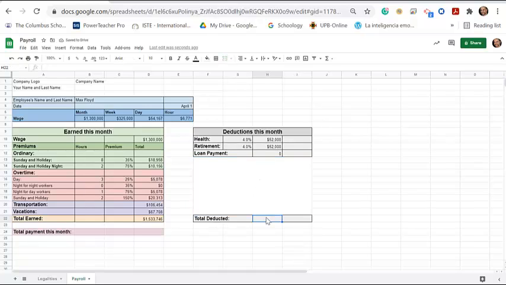Then the total deducted, just stand up over here, click equals. Then we add this one plus this one plus the loan payment. Hit enter, and this is the total deducted. So now we can calculate the total payment this month, right? So the total payment, let's just put it here with the totals. So click equals. That would be the total earned this month minus the total deducted this month, which is this one here. Enter. Which means this month you need to put into your employee's account 1,429,746 pesos total.